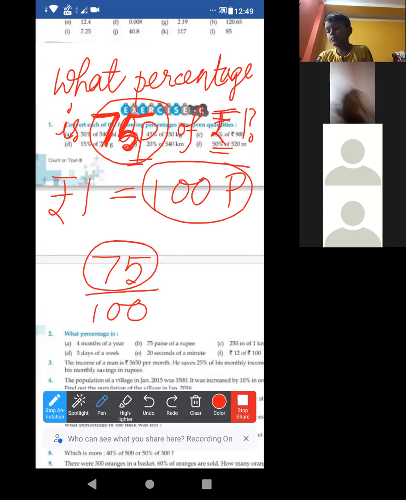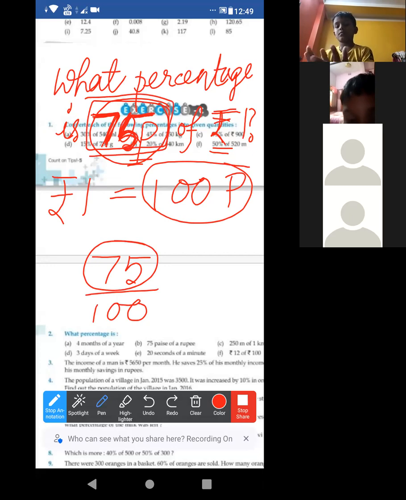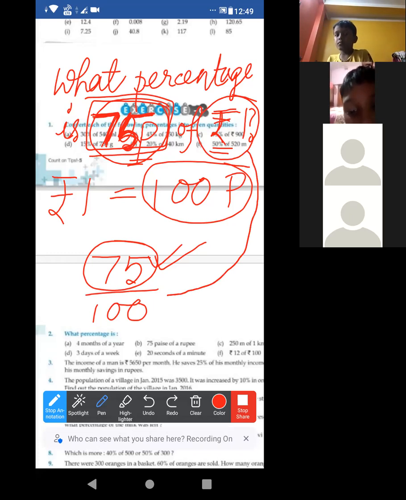What percent is 75 paise? So always take this one in the numerator. And of which one? Of 1 rupee. So this 'of' part will always be in the denominator. Got it? But ma'am, can we cut? Here there is no need to cut. Look, 75 by 100.